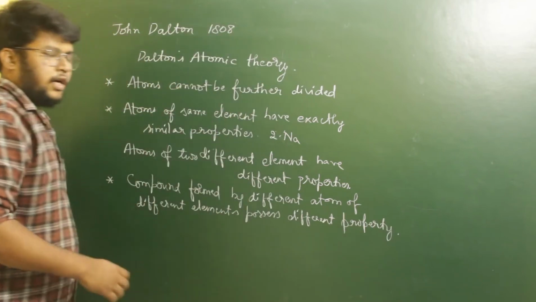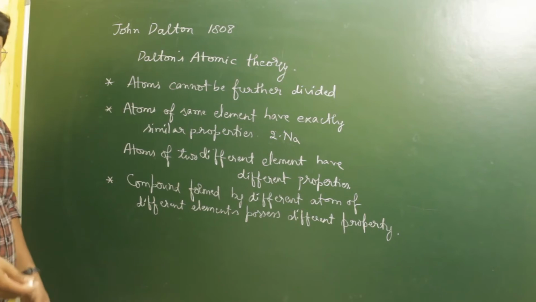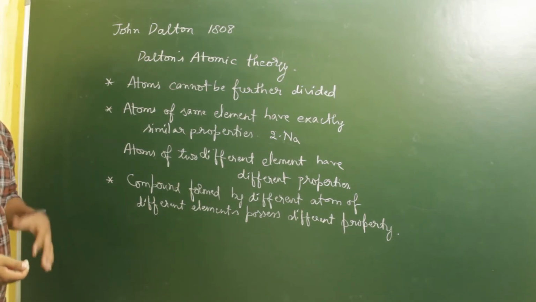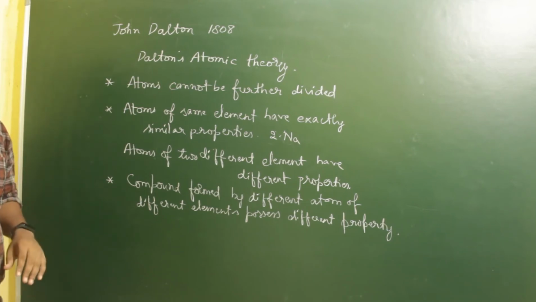That is, if we combine hydrogen and oxygen to form a water molecule, then the water molecule formed will have a different property. It doesn't have the property of either hydrogen or oxygen.